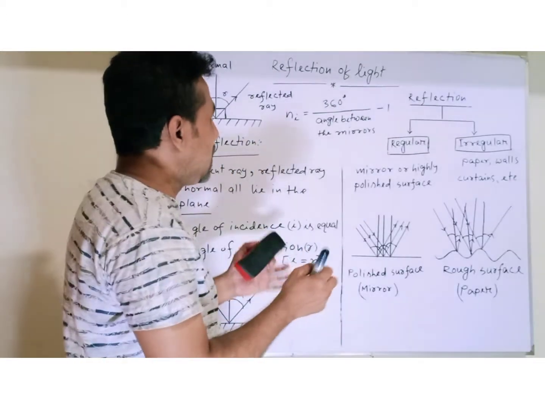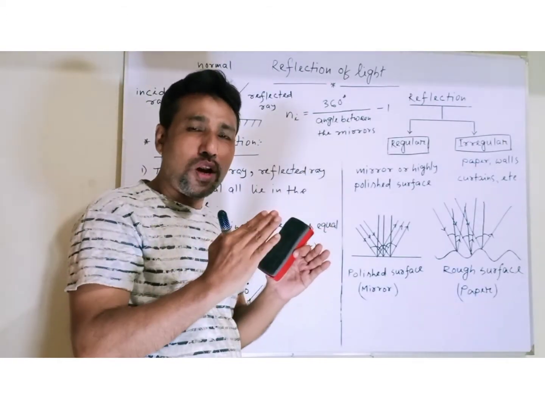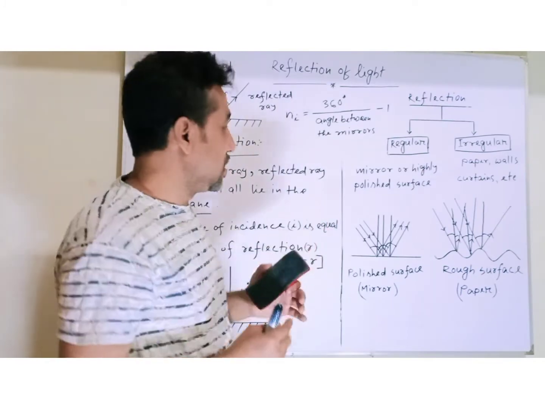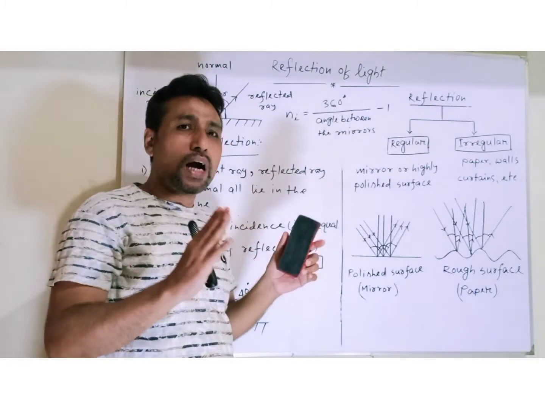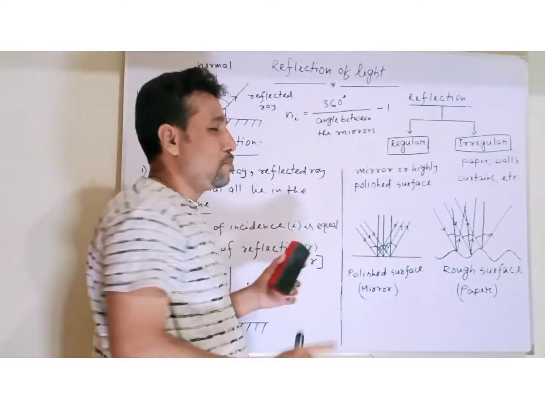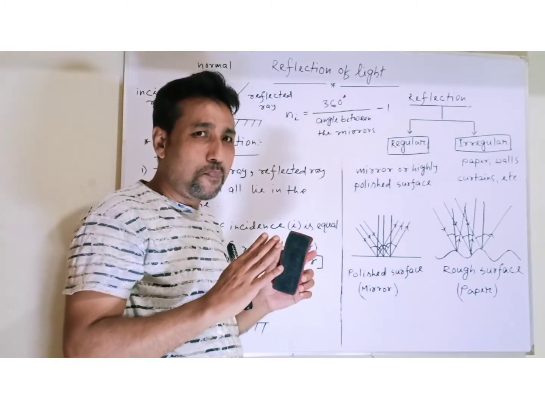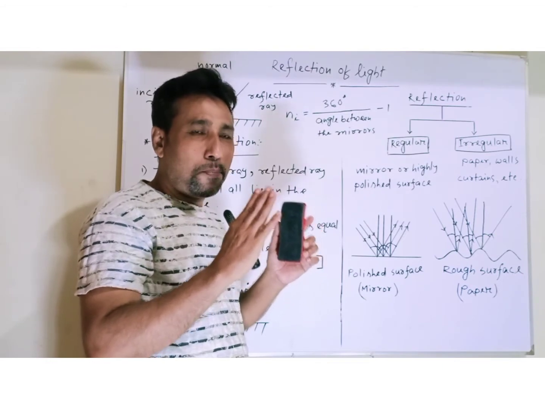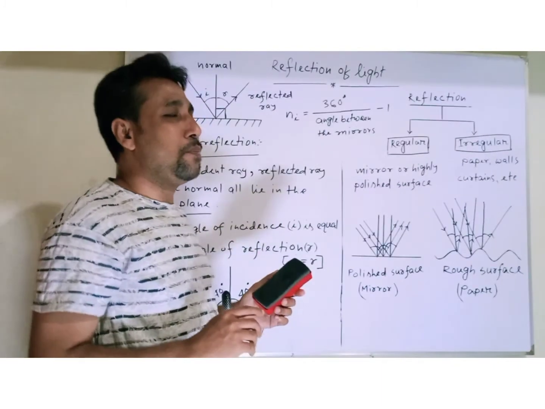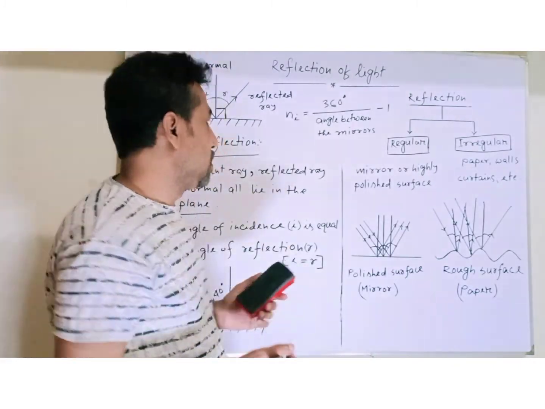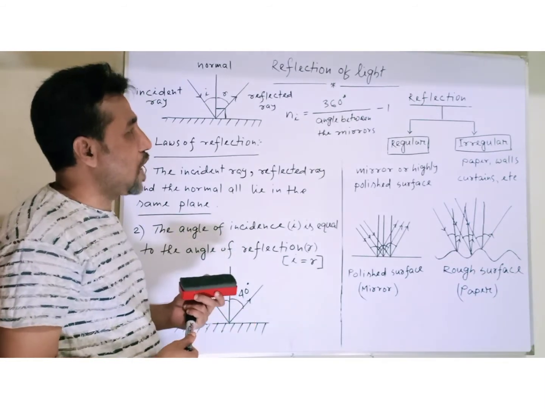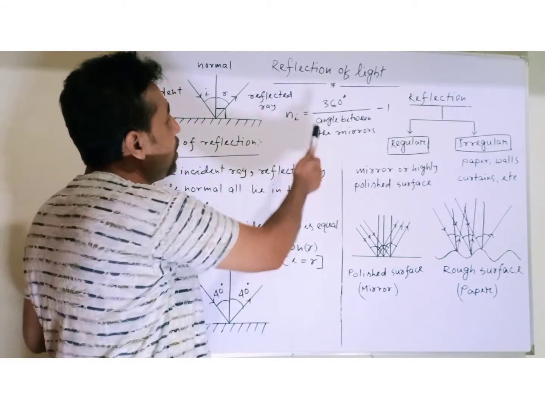So as the angle between the mirrors gets smaller, the number of images will increase, and if the angle between the mirrors becomes 0, I mean if the mirrors are placed parallel to each other, then the number of images will be infinite. So today I hope you have learned a new type of reflection, that is multiple reflection.